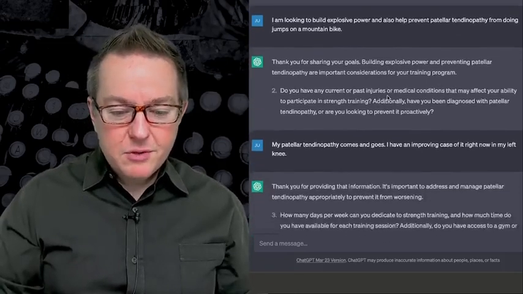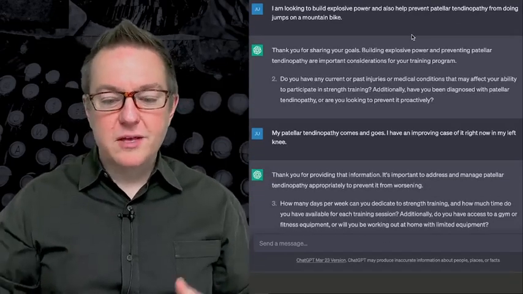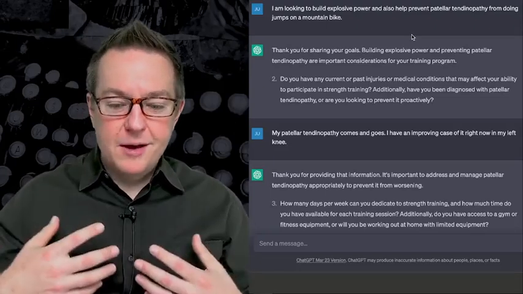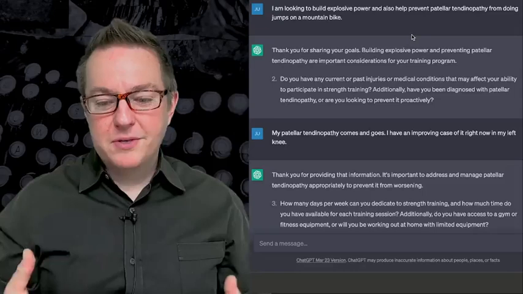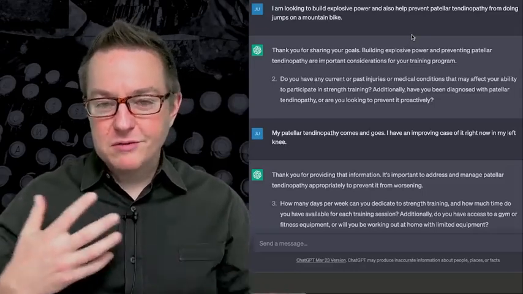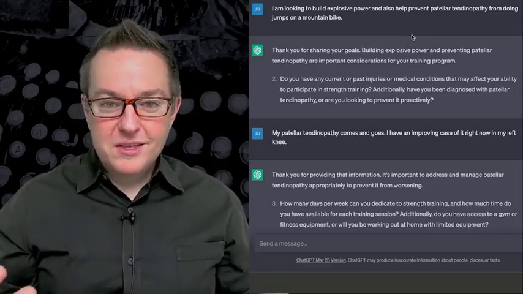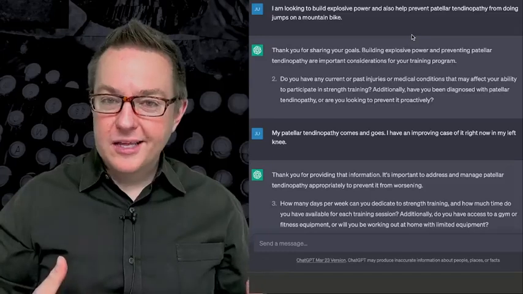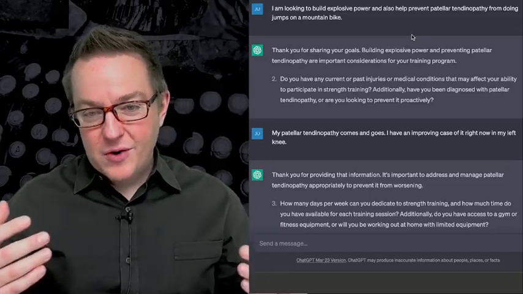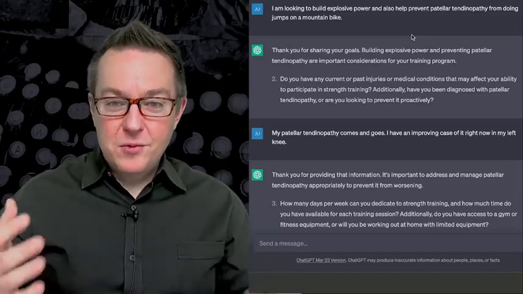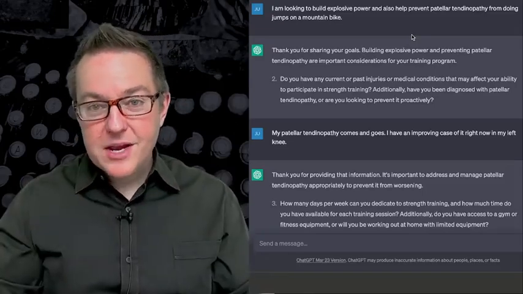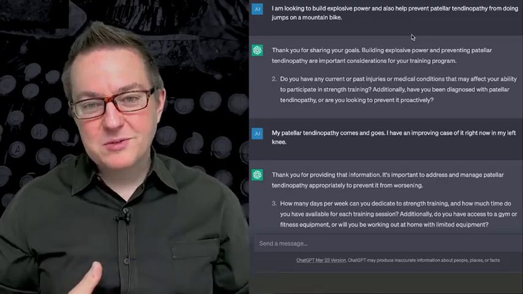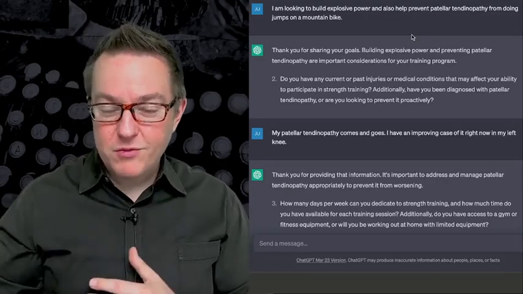And I go on to say, I'm looking to build explosive power and also prevent patellar tendinopathy from doing jumps on a mountain bike. Now, I don't know if this is the correct pronunciation of patellar tendinopathy, but this is what I've looked up as I've started to experience some pain in my knees at certain times when I've been doing a lot of jumps on a mountain bike. So I looked it up and this seems to be the reason for it. And so I'm providing that information because I don't necessarily know. Well, actually I do know, because that's part of the reason I picked this one: I could fact check it a little bit against what I've read on the internet.